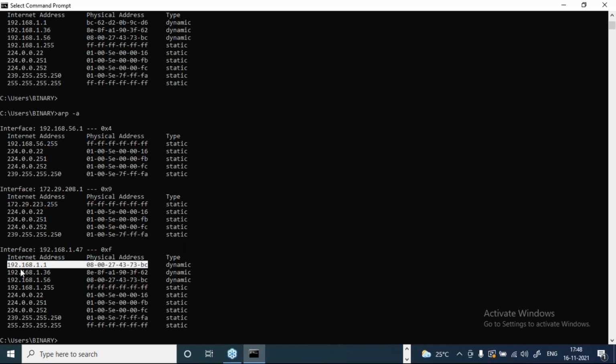So now what you have done? You have fooled it. You are saying that this is the MAC address there. You have played around with the ARP cache. I hope you're getting it. Is this clear? Is this clear, guys? See what we have done here. We were supposed to get the MAC address of our gateway, but we are not getting it. Why? Because we have done what?